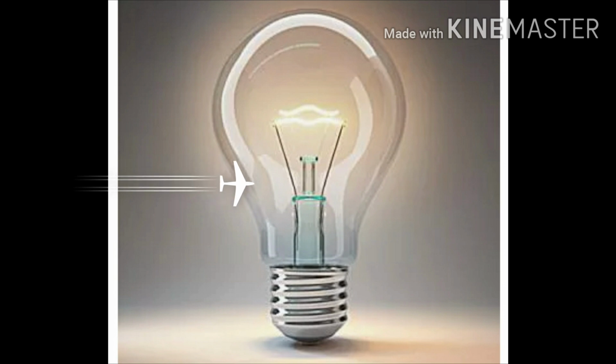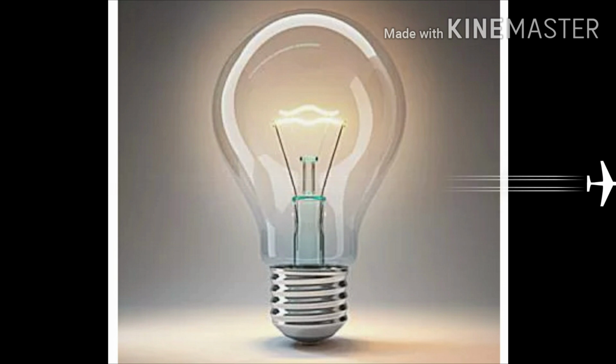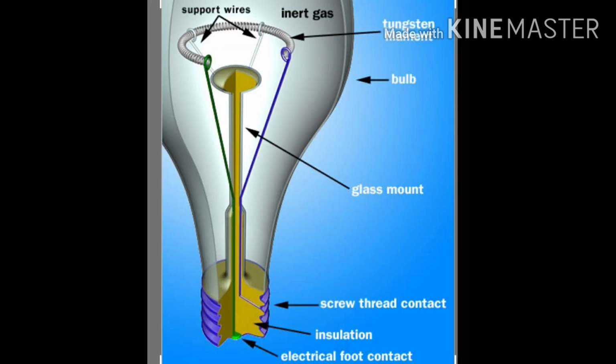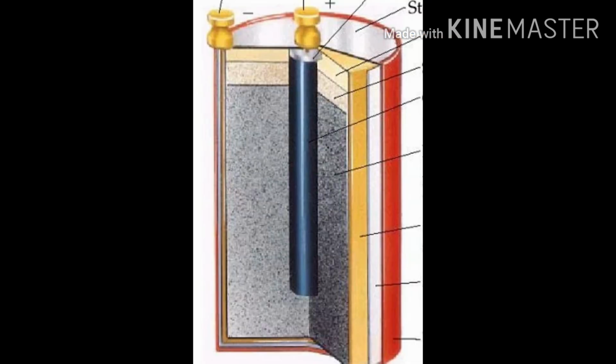Children, now look at this bulb. Does it remind you of the American scientist Thomas Alva Edison? Yes, you should know that he tried almost 1000 times to invent this electrical bulb. It consists of a filament and two supporting wires. When electricity passes through it, the filament becomes red hot, starts glowing and gives out light.